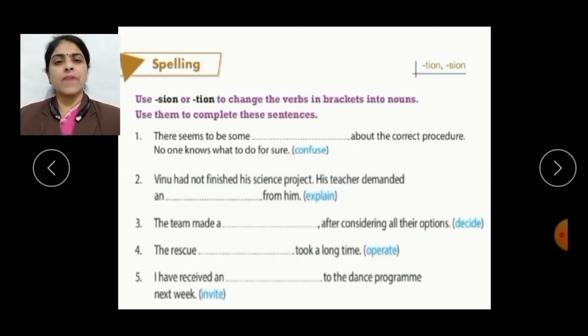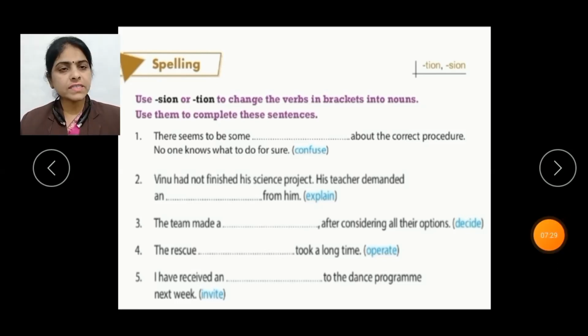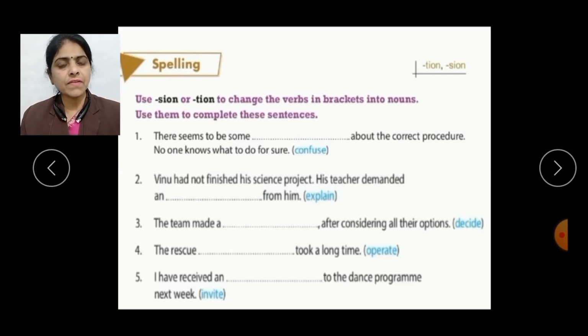Here we are having 5 sentences and each sentence is having a verb like confuse, explain, decide, operate and invite. These all highlighted words are verbs. So first we will change these verbs into nouns by adding SION or TION, and then we will fill the blanks which are given in the sentences to complete them. Let's have the first sentence.